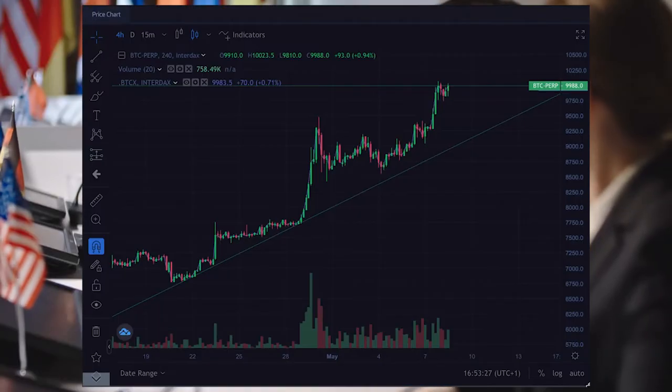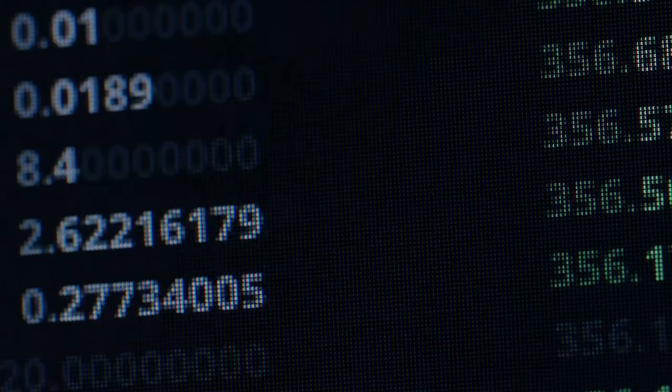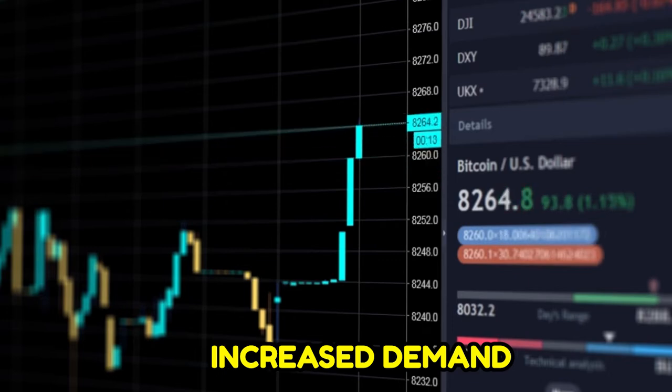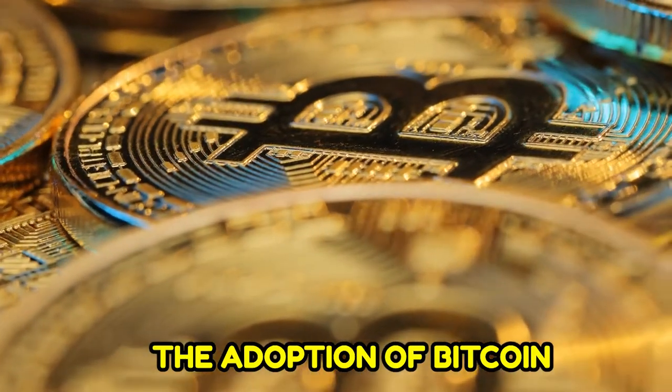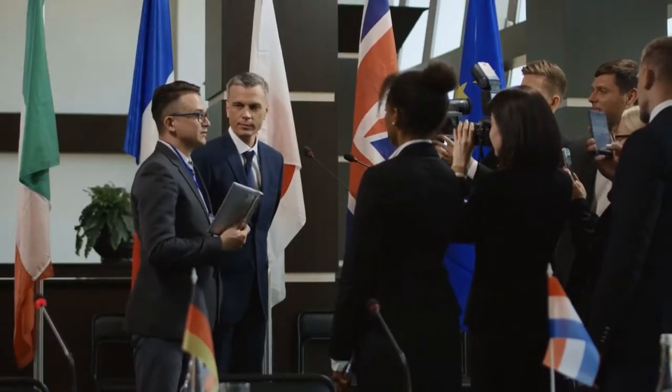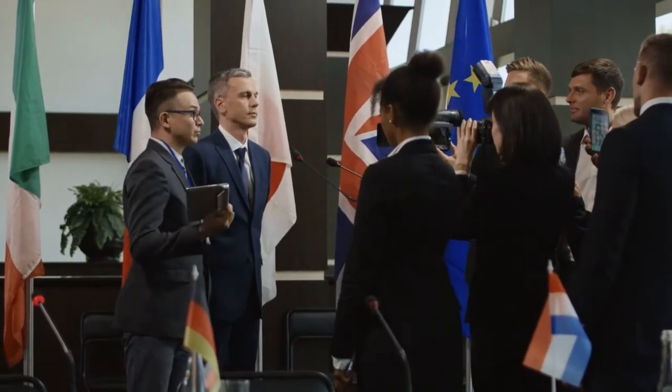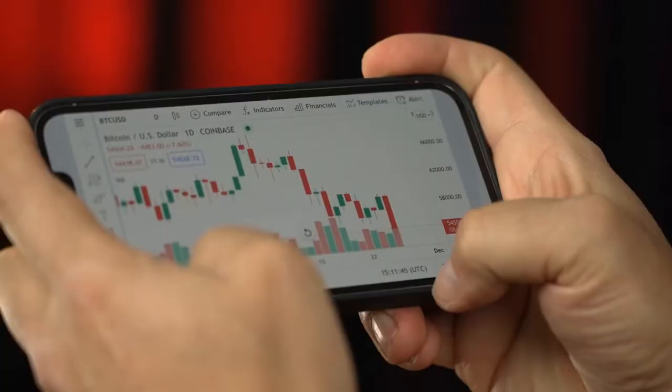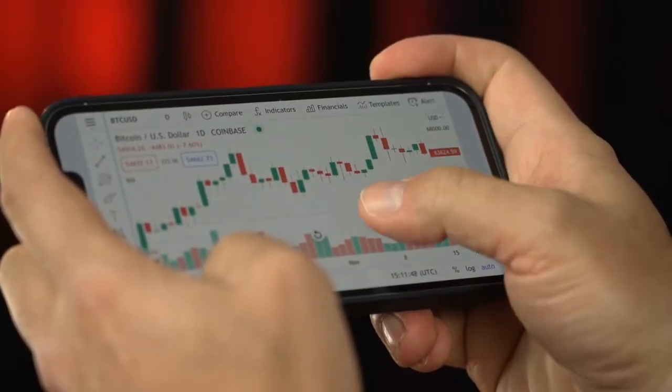Government measures can also boost the price of BTC caused by increased demand. An example of this was the adoption of Bitcoin as a legal currency in El Salvador. The more governments recognize the potential behind the cryptocurrency, the better its reputation and therefore its price increases.